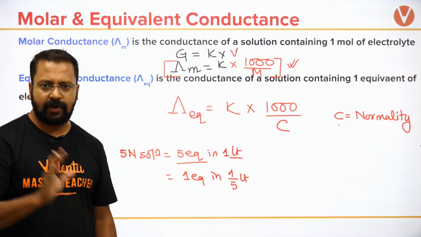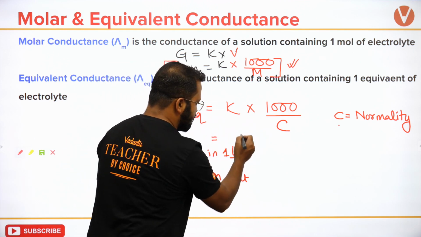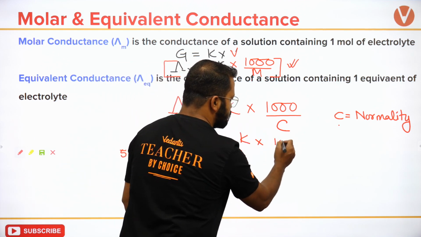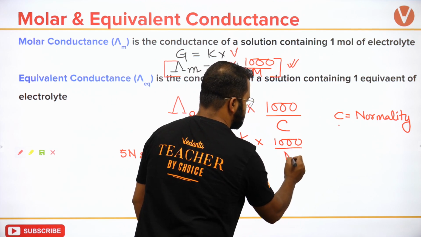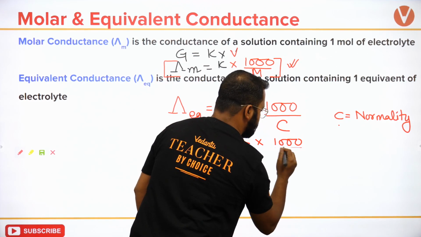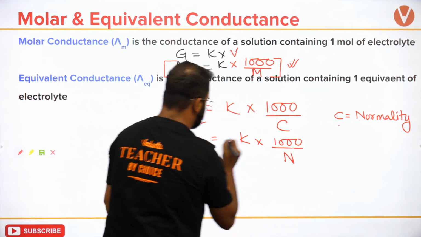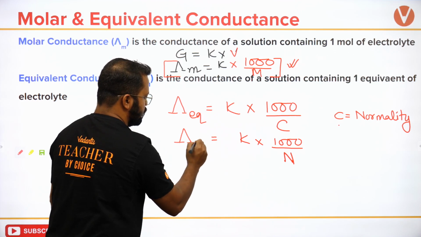So 5 is nothing but the normality. So this expression can be further rewritten as 1000 upon N. बस इस तरह से I will have to write it like this.